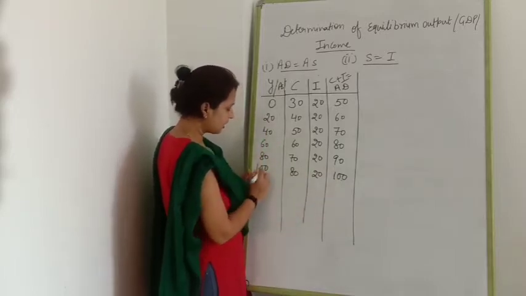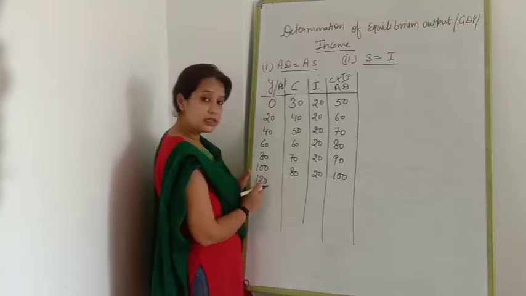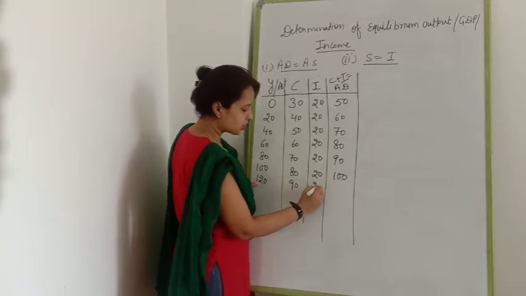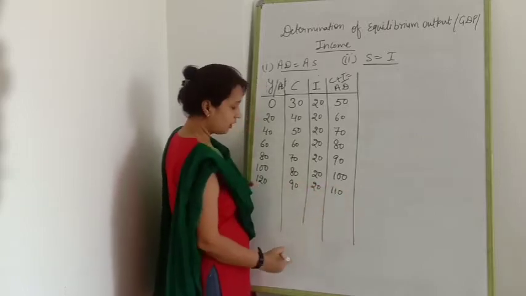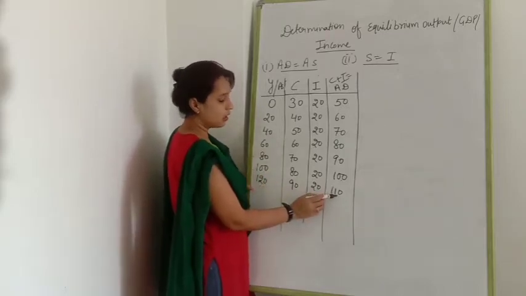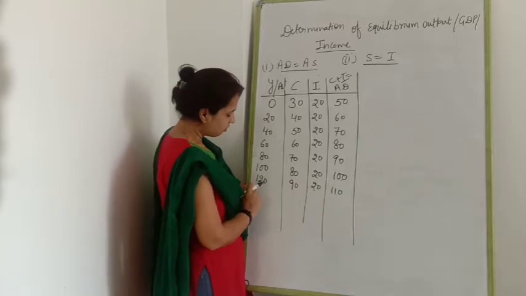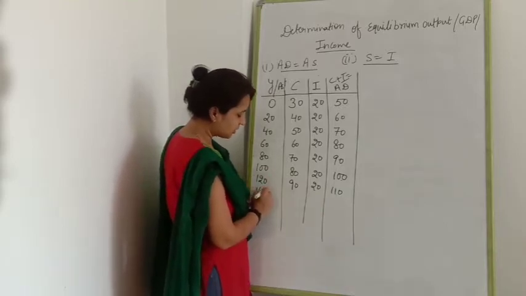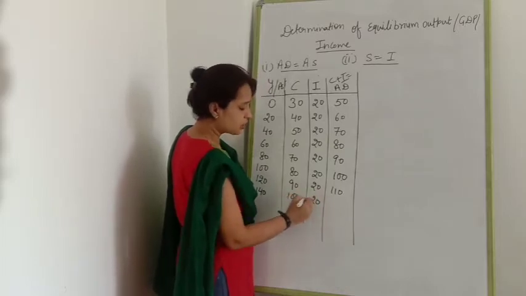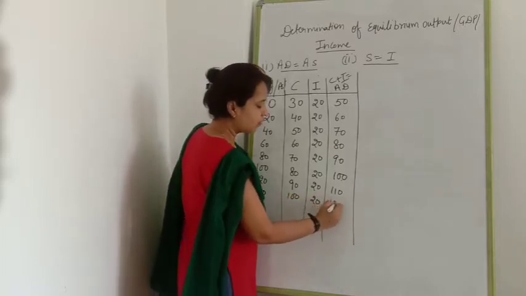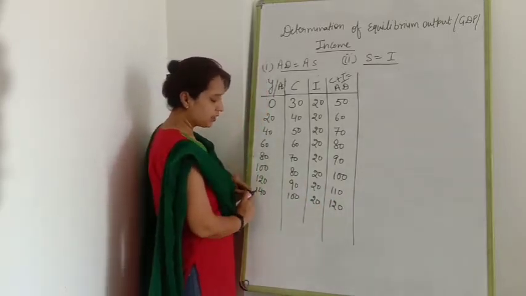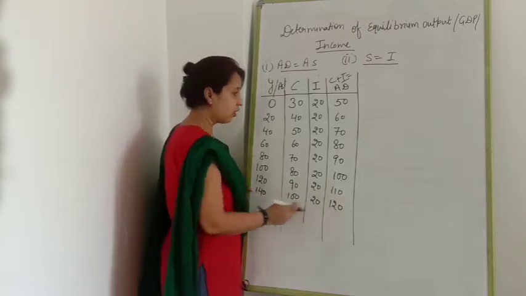But still, if income in the economy is increasing, then your consumption will also increase, and autonomous investment remains constant. Clear? AD will also increase. If your income increases, your AD will also increase. Suppose your income is still increasing, your consumption will increase. Similarly, investment remains constant, then AD will be 120. As income increases, your AD will also increase.